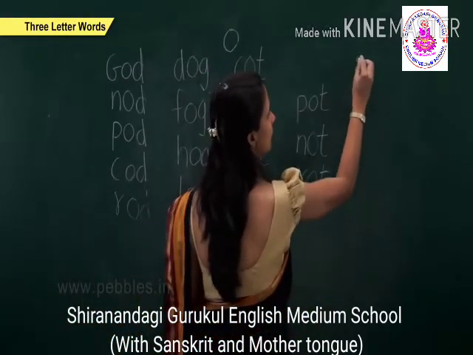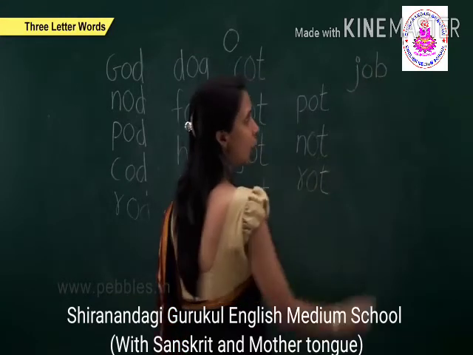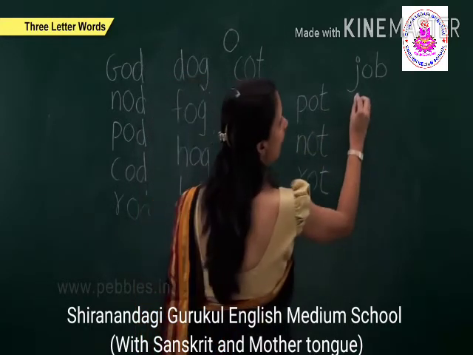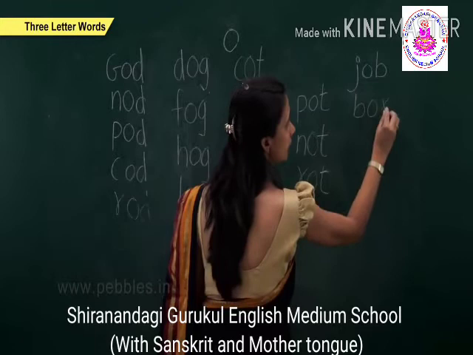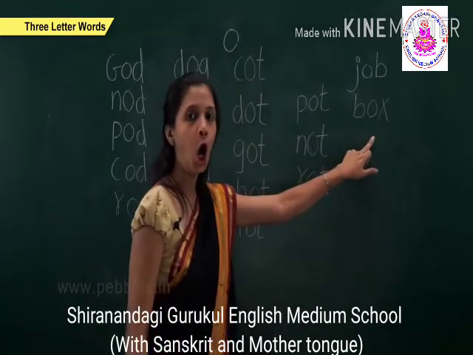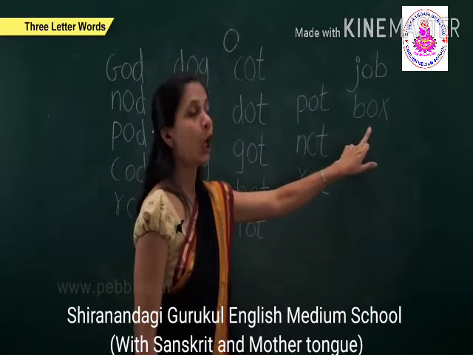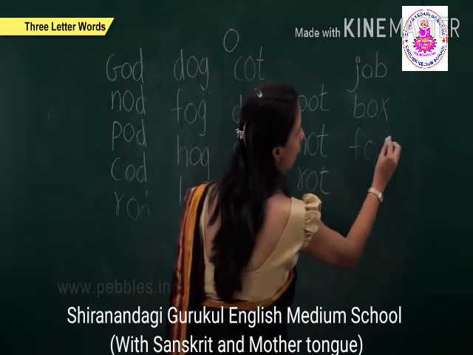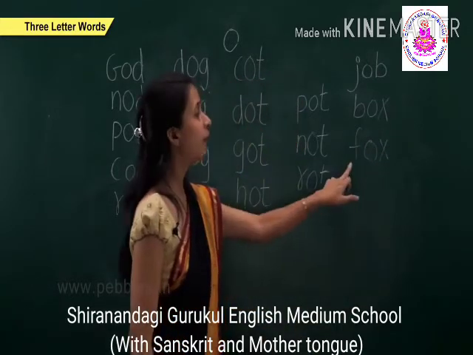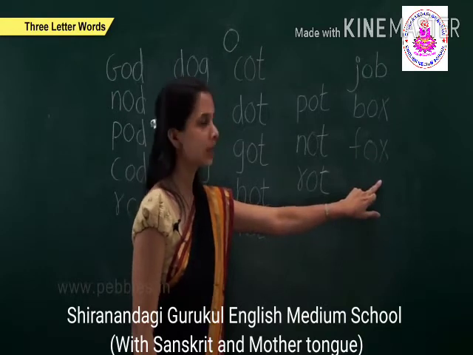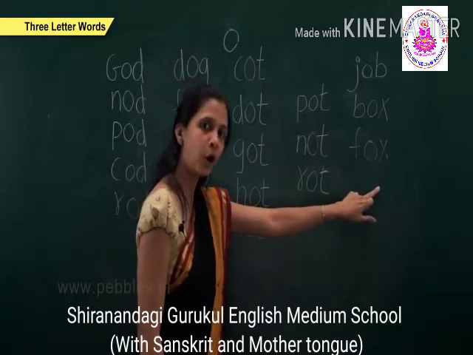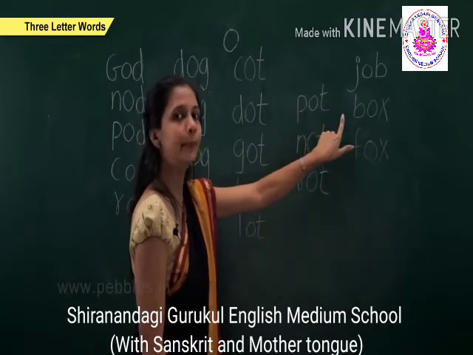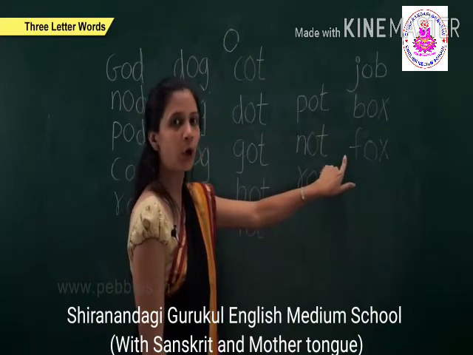That is j, o, b, job. And the other is b, o, x, box. And the f, o, x, fox. Now we will repeat: j, o, b, job; b, o, x, box; and f, o, x, fox.